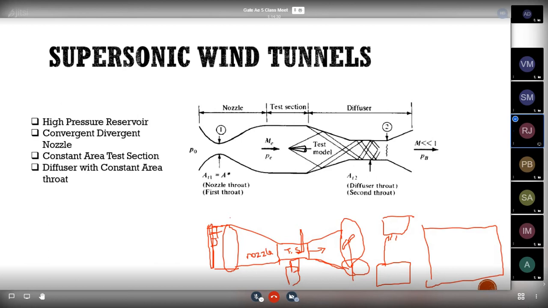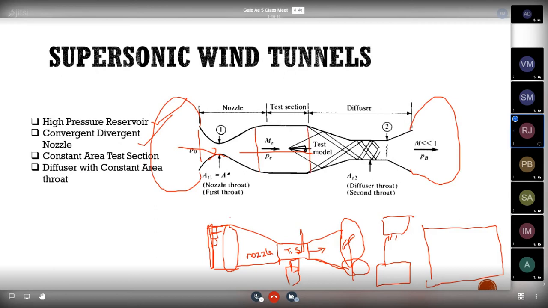So when the exit pressure is reduced, the air will enter into the wind tunnel, and after that the flow continues to the diffuser and it will leave the exit. So here we need a high pressure reservoir attached at the front, or sometimes a vacuum chamber attached at the rear end, after the diffuser section. Then we need a convergent divergent nozzle before the test section, and next a constant area test section.